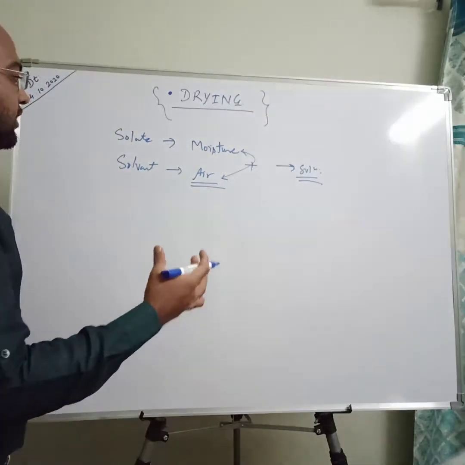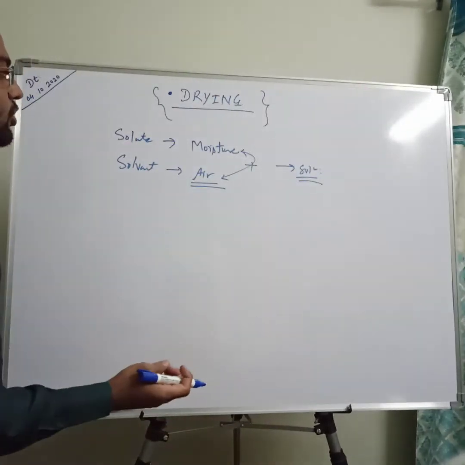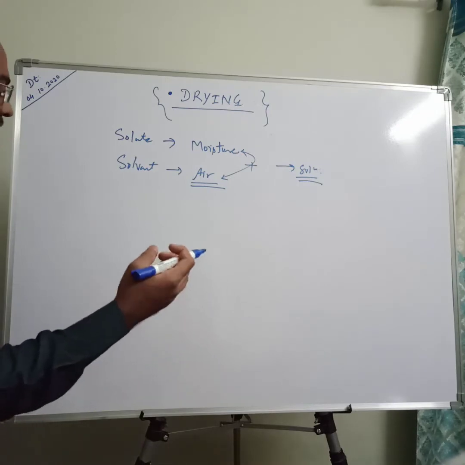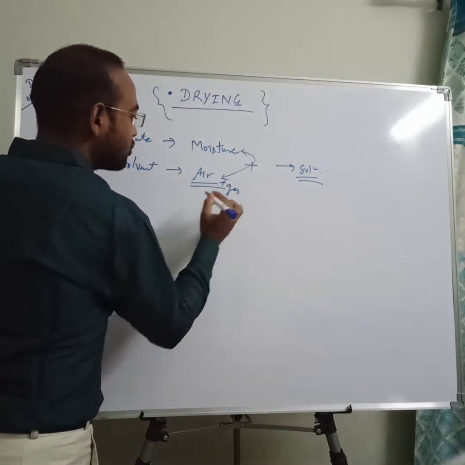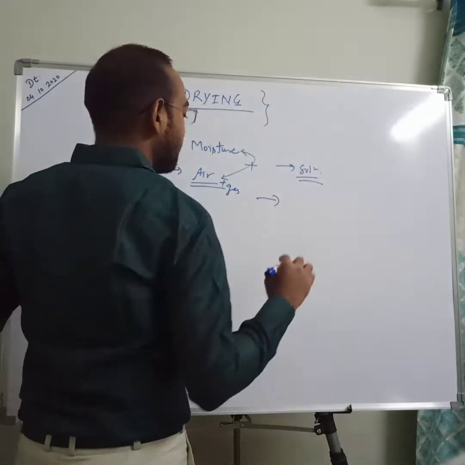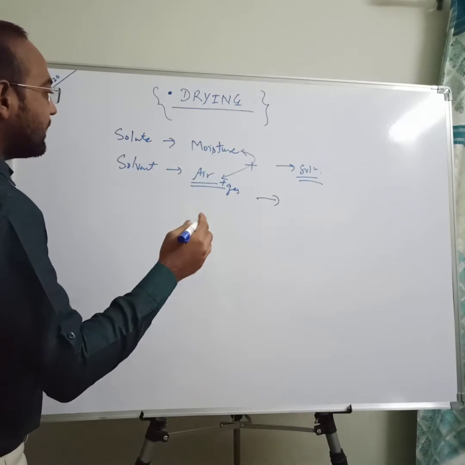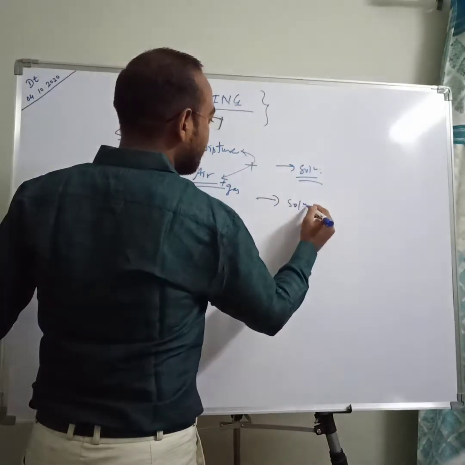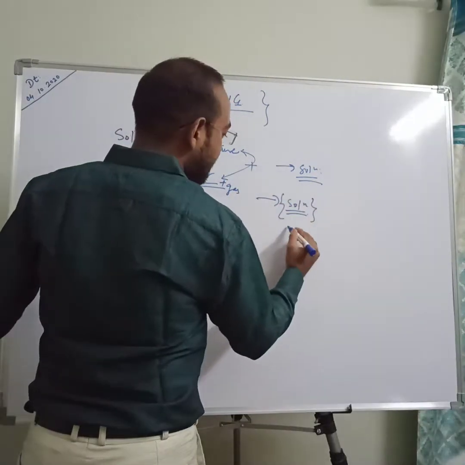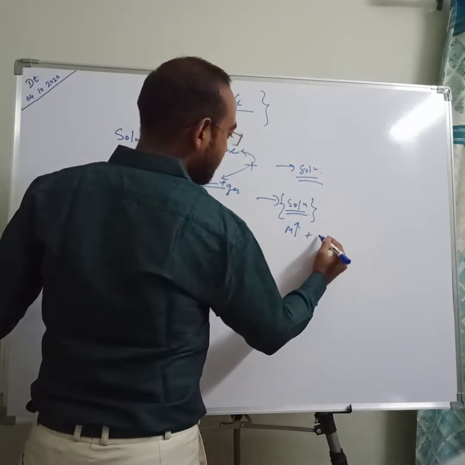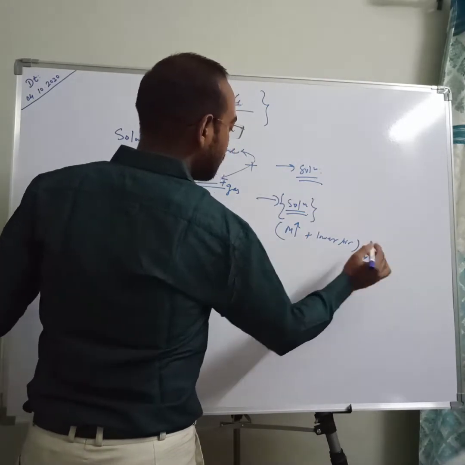air is contacted with your substance, picks some amount of moisture, and due to temperature difference it directly vaporizes your liquid and picks it in the form of vapor or in the form of gas and gets dissolved in it, and again it will travel in a respective direction. So in this way your drying operation is carried out, and then the actual solution, after the air gets connected with your shirt, contains higher amount of moisture plus lower amount of air, and the temperature of the solution is also dropped.